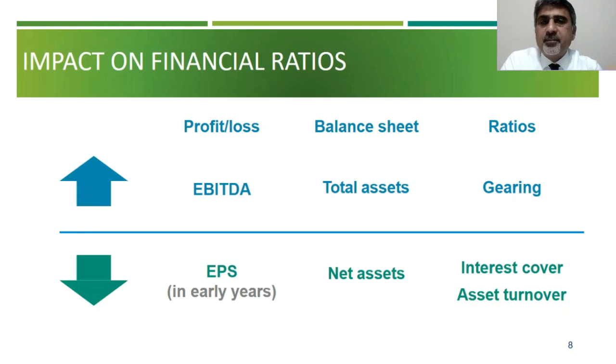When you bring these assets into the balance sheet, your revenues are the same because it is the same asset, but the asset base has gone up. So asset turnover ratio will go down, and similarly your interest cover ratio will go down. So these are the impacts on your financial ratios due to IFRS 16.